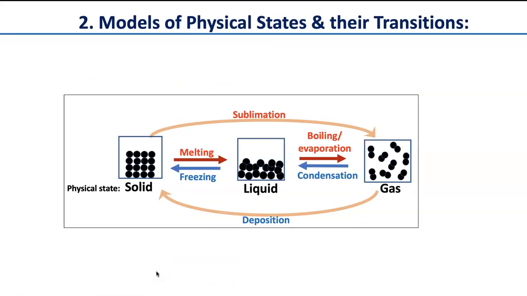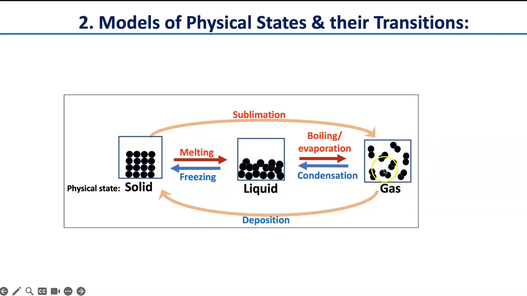Topic number 2. Let's look at physical states and their transitions. You should be able to draw models of solid, liquids, and gases. So if you put a solid into a square sealed container, the solid has a definite shape, right? And the liquid has an indefinite shape but a definite volume. This one also has a definite volume.